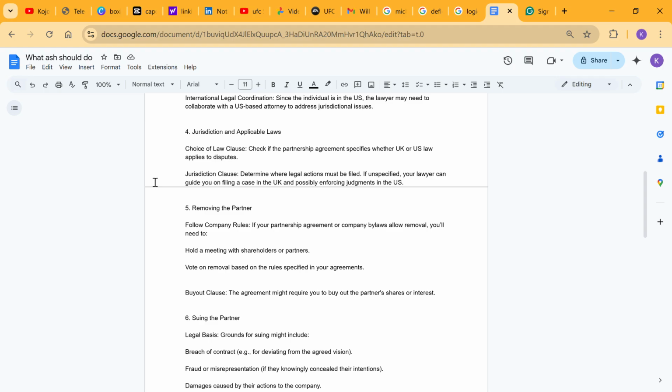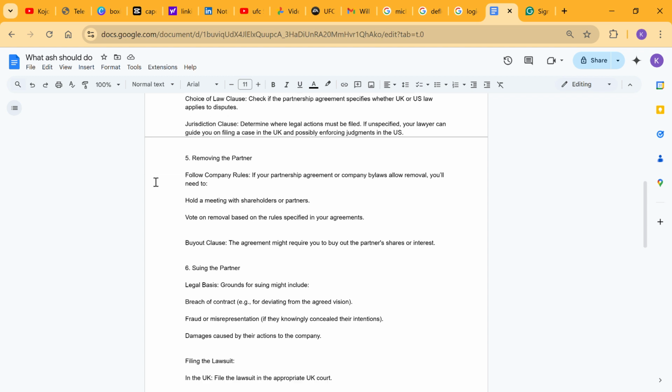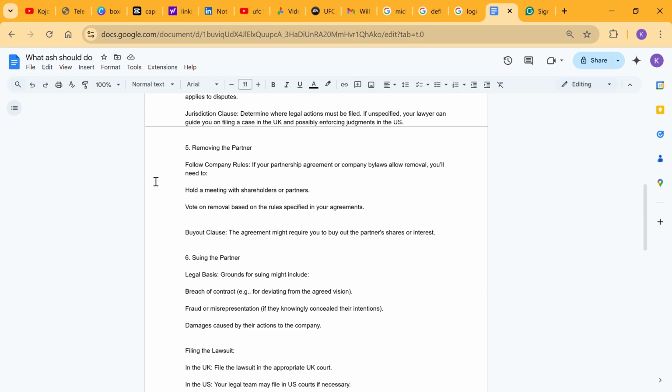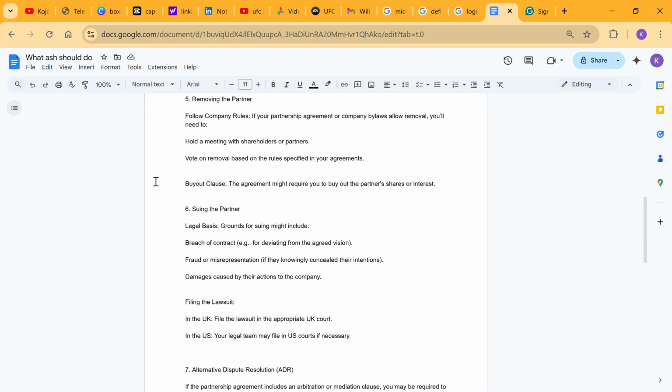Jurisdiction clause: determine where legal actions must be filed if unspecified. Your lawyer can guide you on filing a case in the UK and possibly enforcing judgments in the US. Number five, removing the partner. Follow company rules. If your partnership agreement or company bylaws allow removal, you need to hold a meeting with shareholders or partners. Vote on removal based on the rules specified in your agreements.